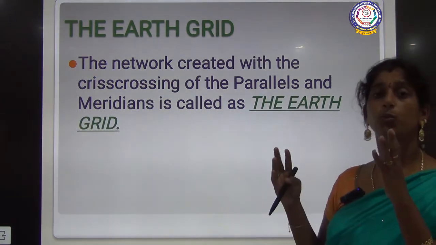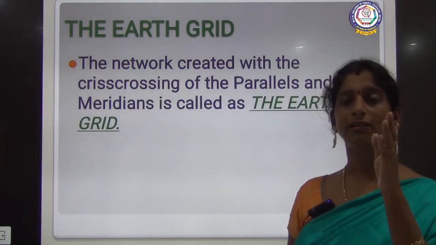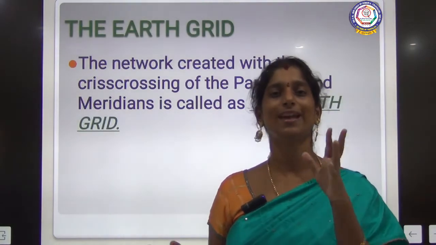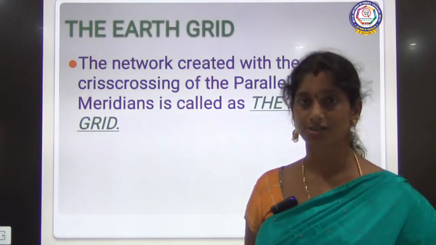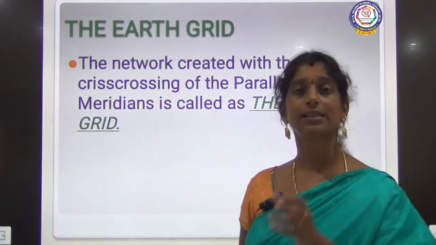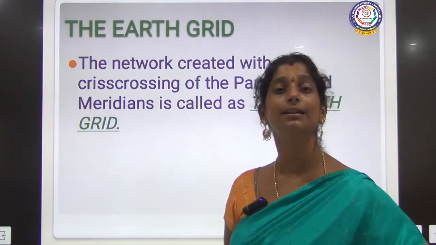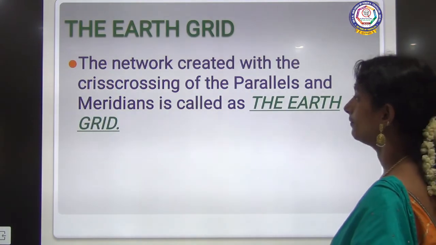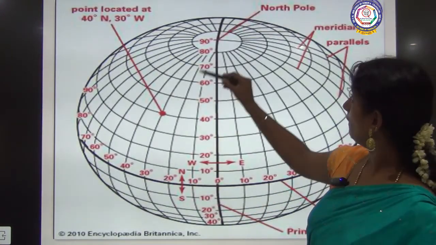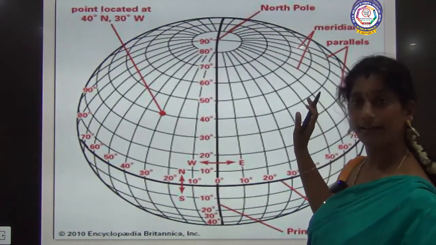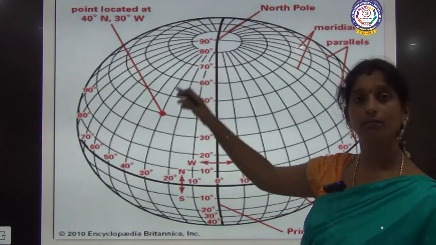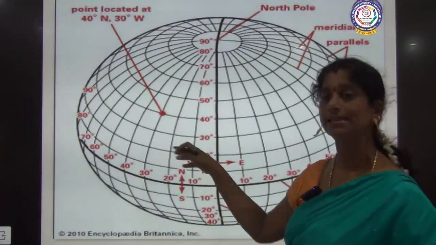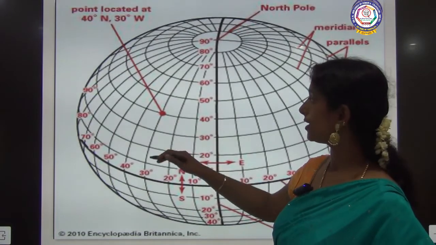So the network of lines, all these latitudes and longitudes, when they intersect, form a box-like structure, right? So this crisscrossing box is called the earth grid. So you can see the entire globe structure. These are longitudes, meridians, these are parallels, that is latitudes.